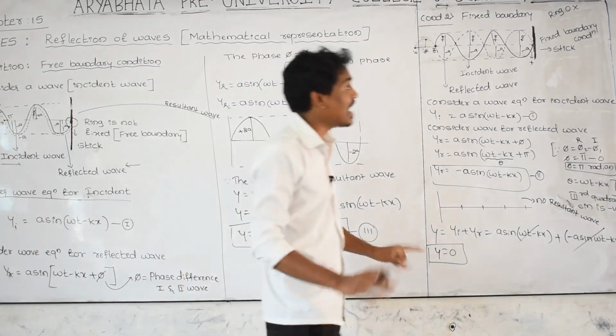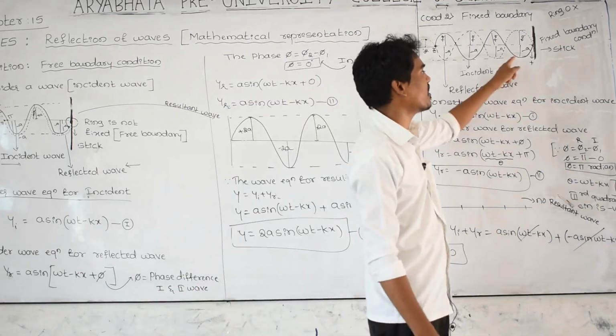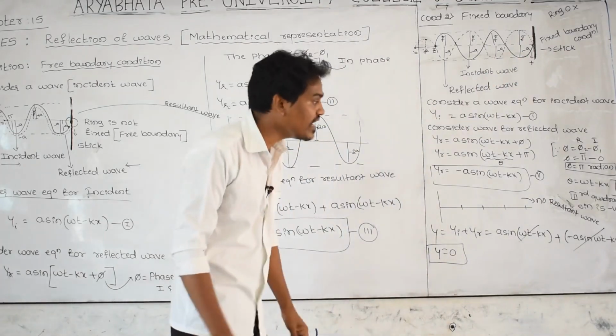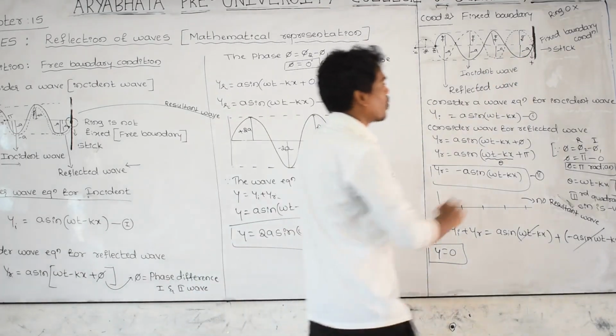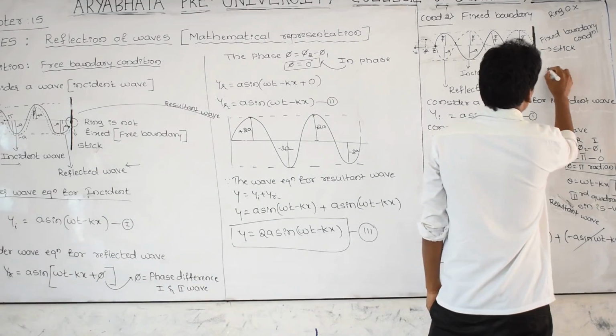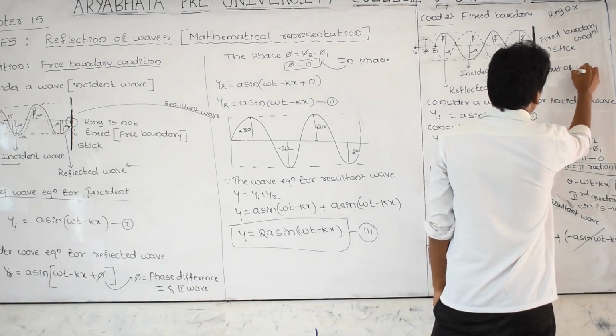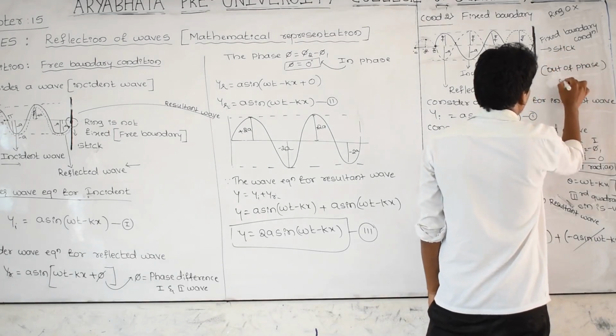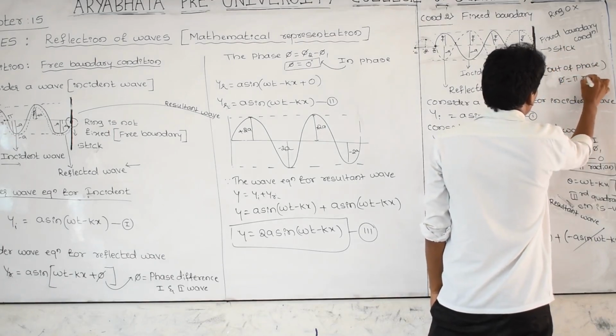Or if there has been a phase difference between the first wave and second wave, incident wave and reflected wave, if it is 180 degree, we are going to call it out of phase. Out of phase in the sense the phase difference is pi radian.